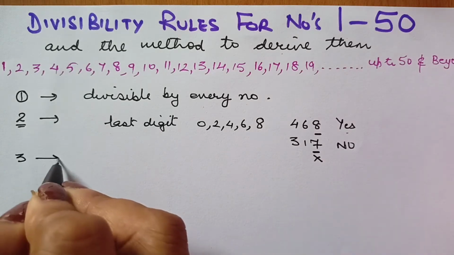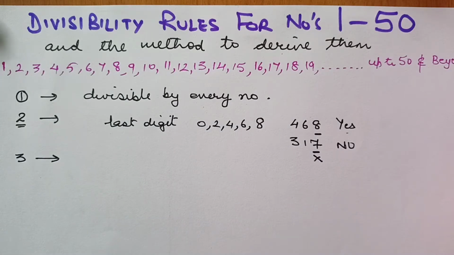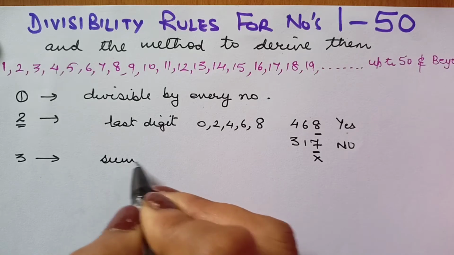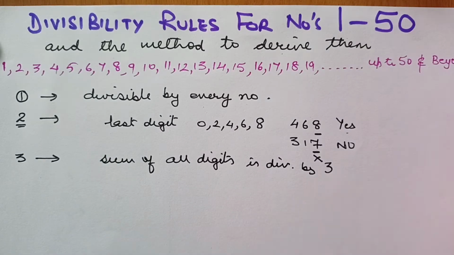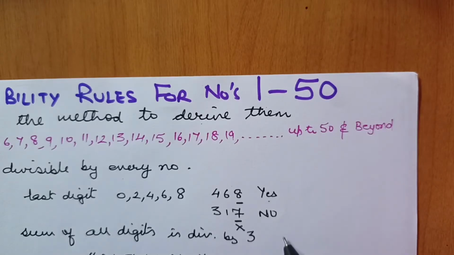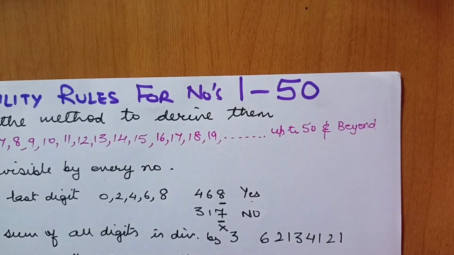Let us take up the divisibility rule of 3. I want to be quick with these initial divisibility rules. If the sum of all the digits is divisible by 3, then the complete number is divisible by 3. Let's take up one example, say 62134121. Now let us add up all the digits. I have 6, 2, 8 and 1, 9, 3, 12 and 4, 16 and 4, 20. Since 20 is not divisible by 3, this complete number is also not divisible by 3.